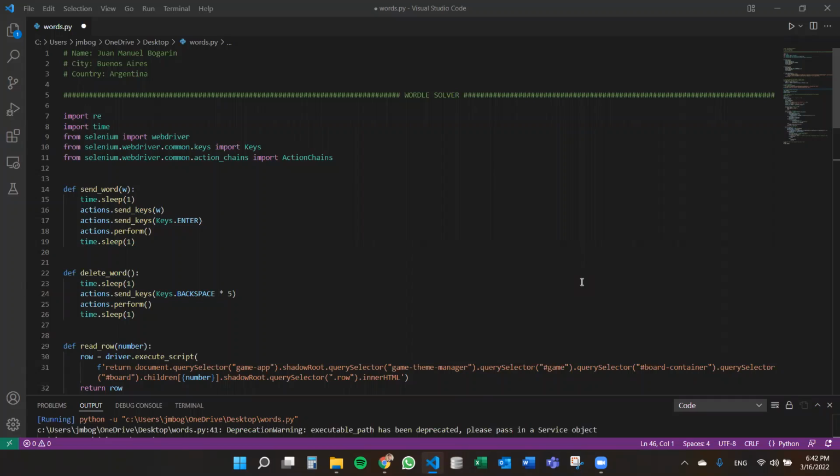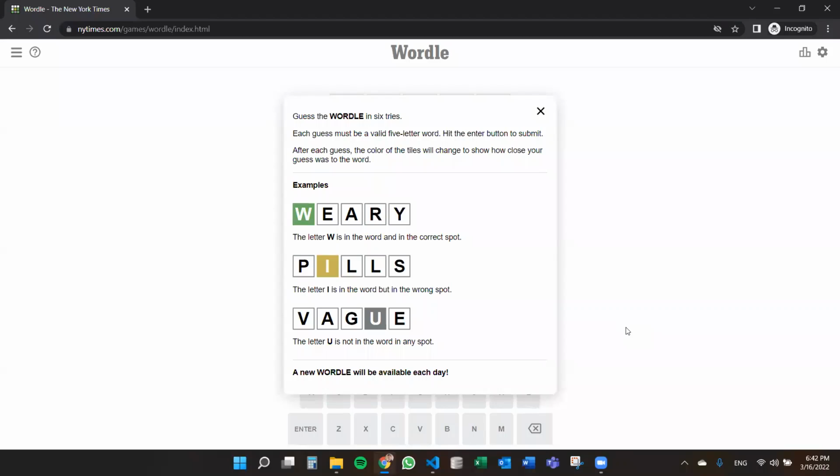I am from Buenos Aires, Argentina, and my final project is a Wordle solver. For those that are not familiarized with Wordle, it's quite a fun game that consists of finding a 5-letter word.